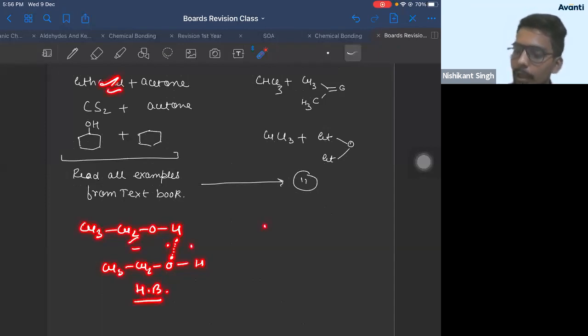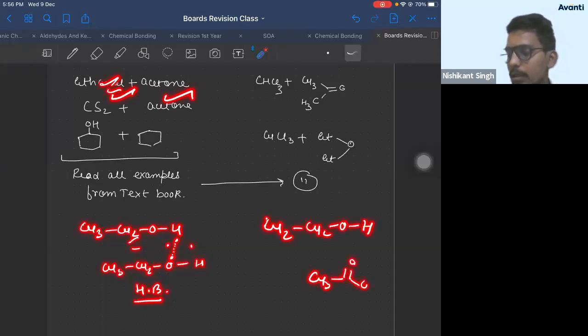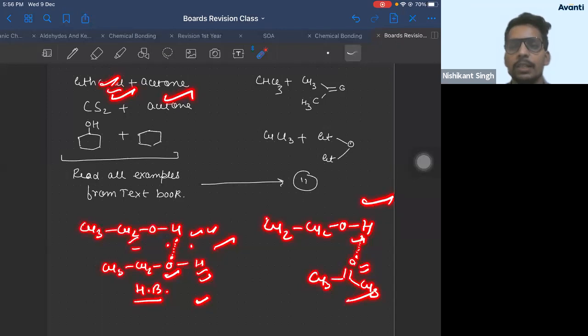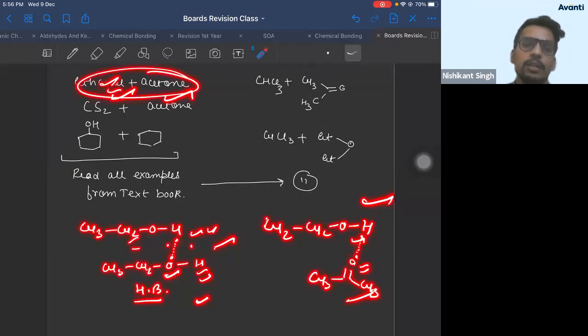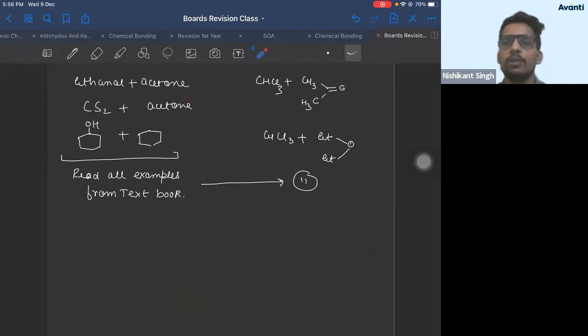Between solute and solvent, that is CH3CH2OH and CH3COCH3, you have a hydrogen bond only, but it will not be as effective because the first is between two similar molecules and this is between two different molecules. So now your solute-solute interactions are stronger than solute-solvent interactions, so it shows positive deviation.